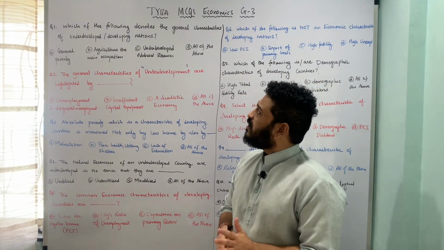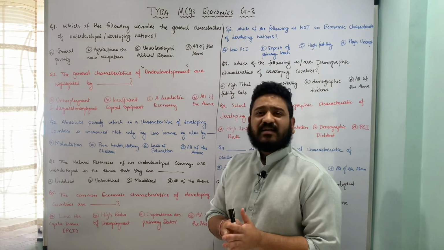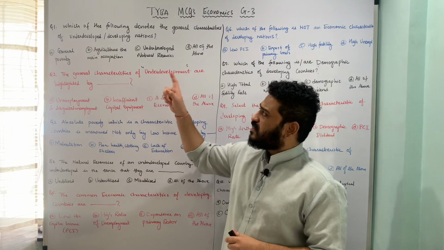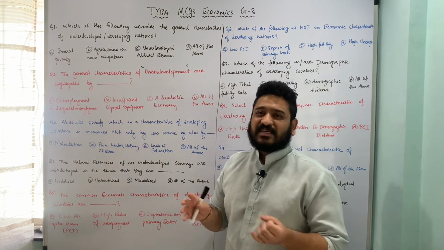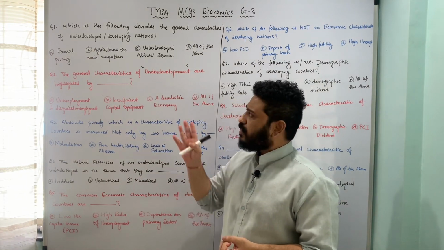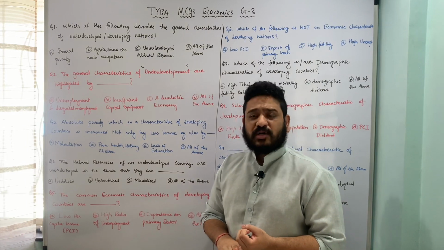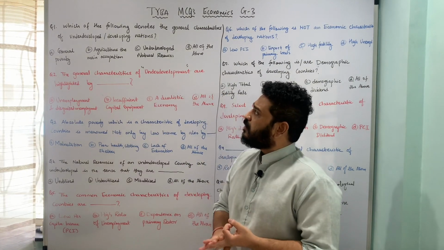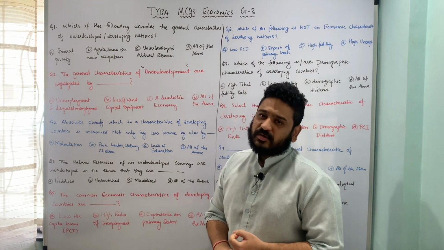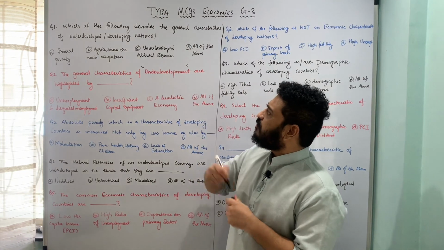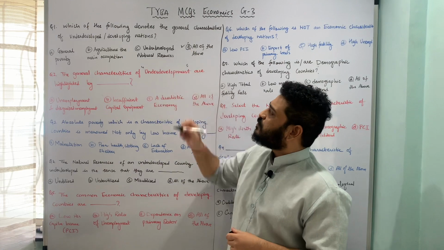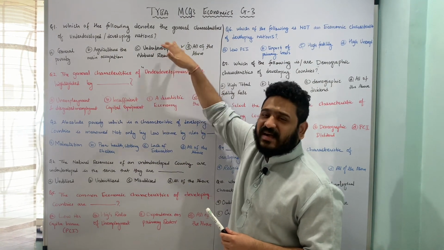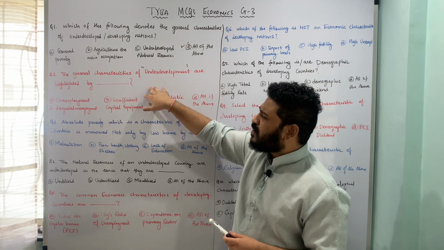Whenever we look at an underdeveloped country or an underdeveloped economy per se, we see the existence of all these three things. That means there is existence of general poverty, there is existence of a majority of population in agriculture as an occupation, and the third is underdeveloped natural resources. Therefore option D, all of the above, is the correct answer to this particular question. I hope the question is clear. It is general characteristics. Let us now move to the next one.